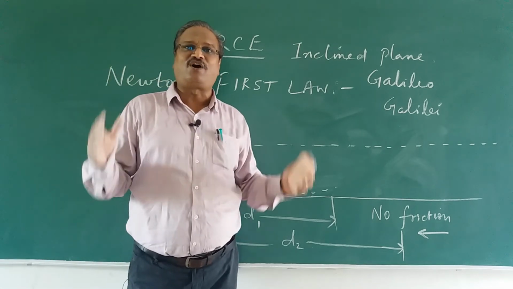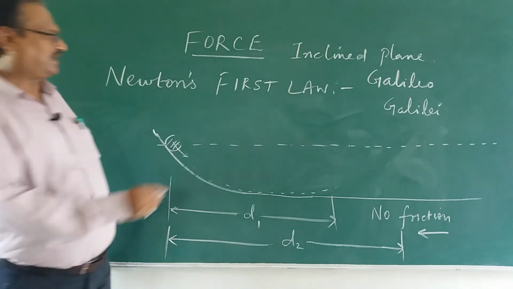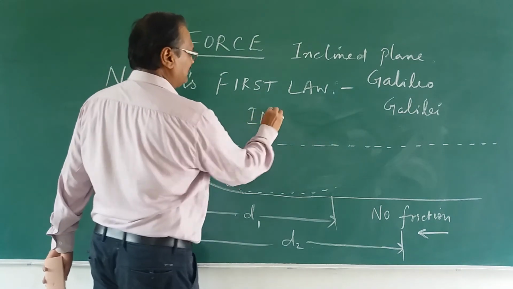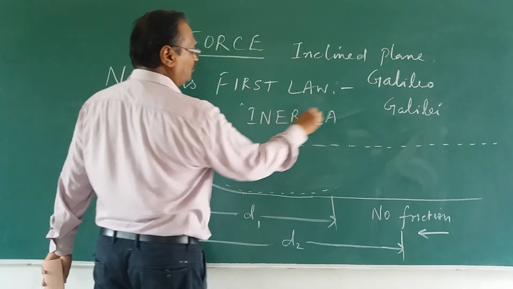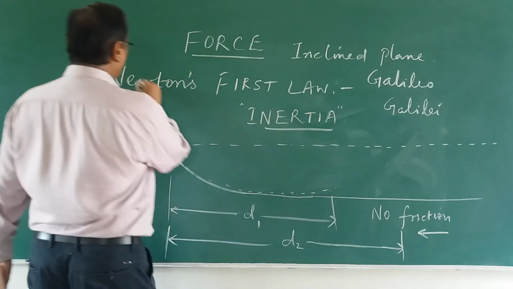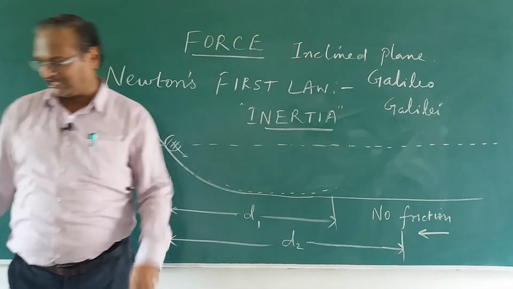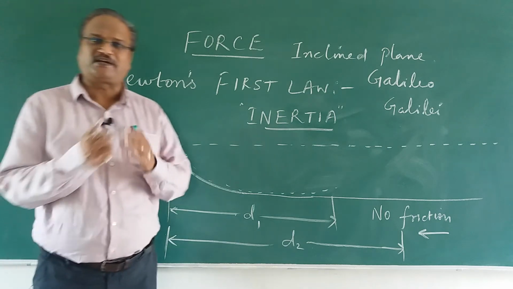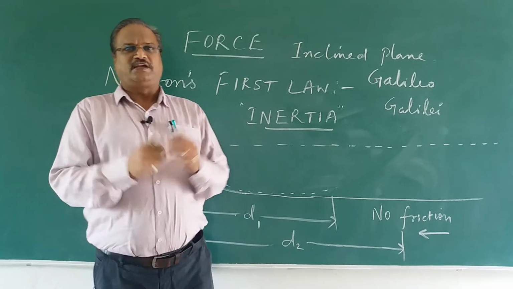And this is called inertia. Now before we come to the concept of Newton's first law, first we are studying about Galileo's experiment, and Galileo's experiment talks about inertia. Now what is inertia?